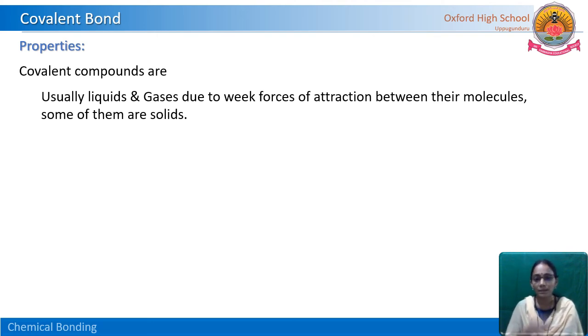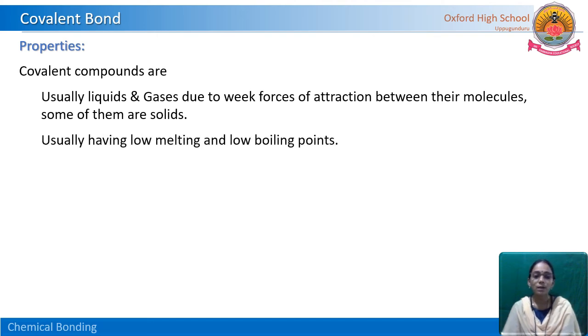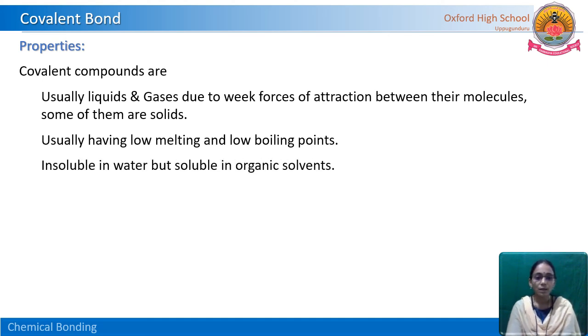Do you remember in 9th standard you had a lesson called Matter Around Us? You studied how molecules are attached in gases, liquids and solids, and what kind of forces there are. So among liquids and gases there are weak forces of attraction, and very few are solids. Usually these liquids and gases have low melting and low boiling points, but in ionic compounds there are high boiling points and high melting points. Mostly they are insoluble in water but soluble in organic solvents.